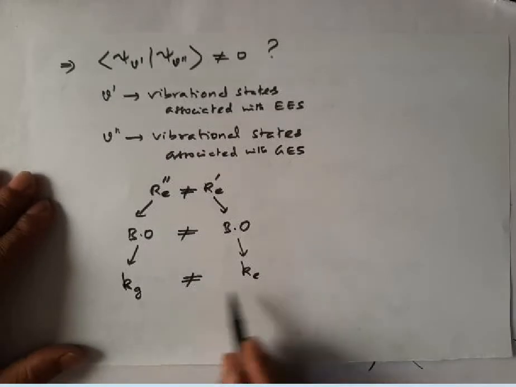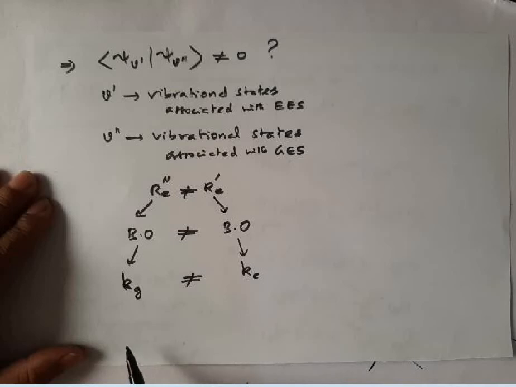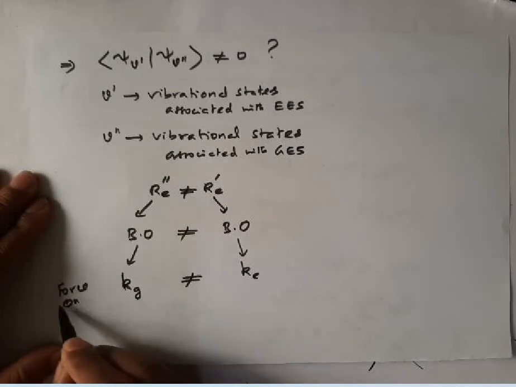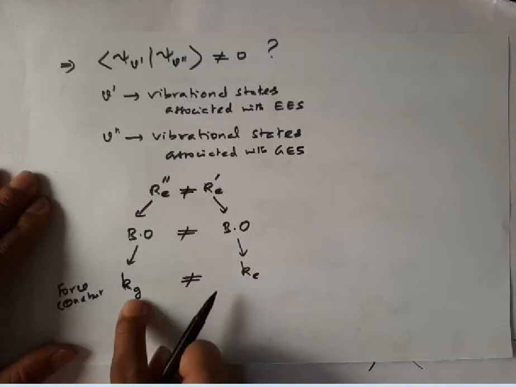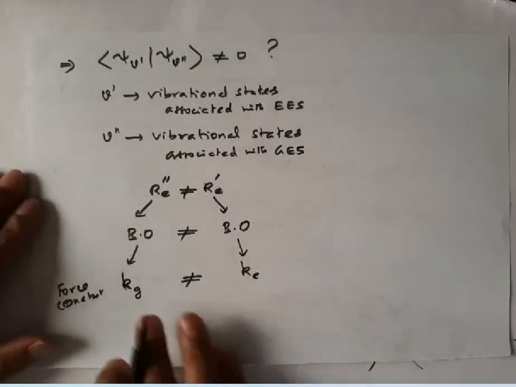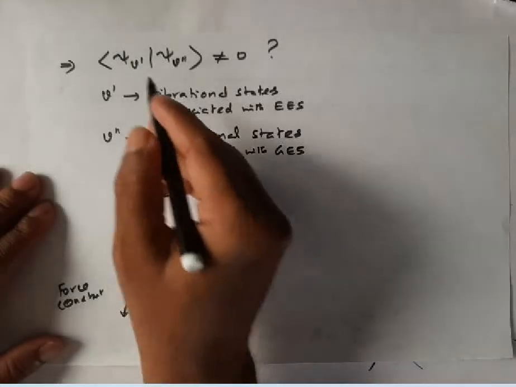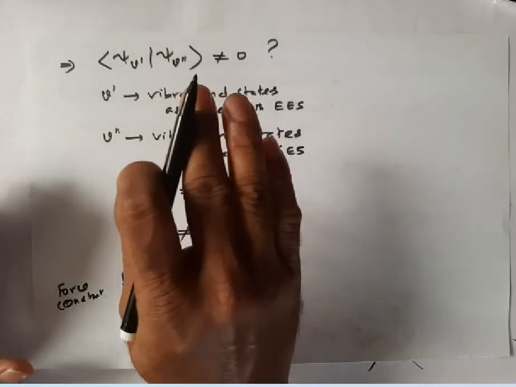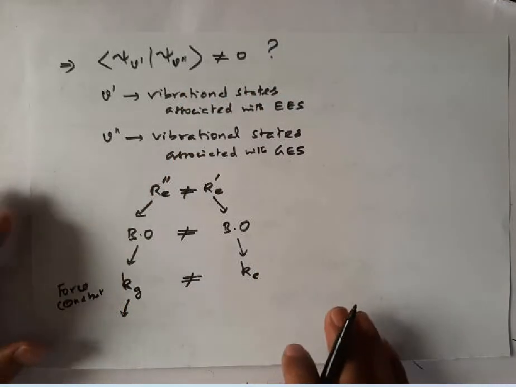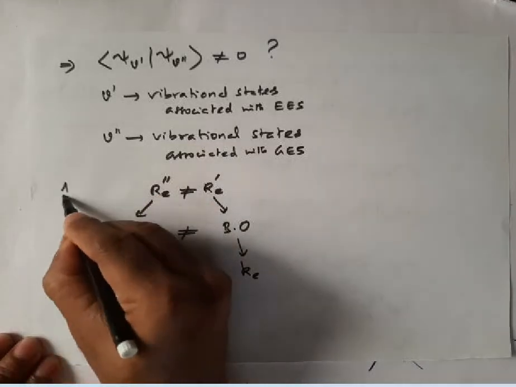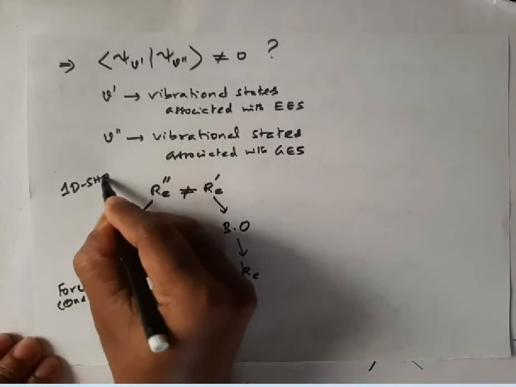This K represents force constant. So the force constant of the bond in the ground state and excited state are not equal. And you know very well, under the assumption of simple harmonic oscillation, I'll consider the simplest case, that is the one-dimensional simple harmonic oscillator.